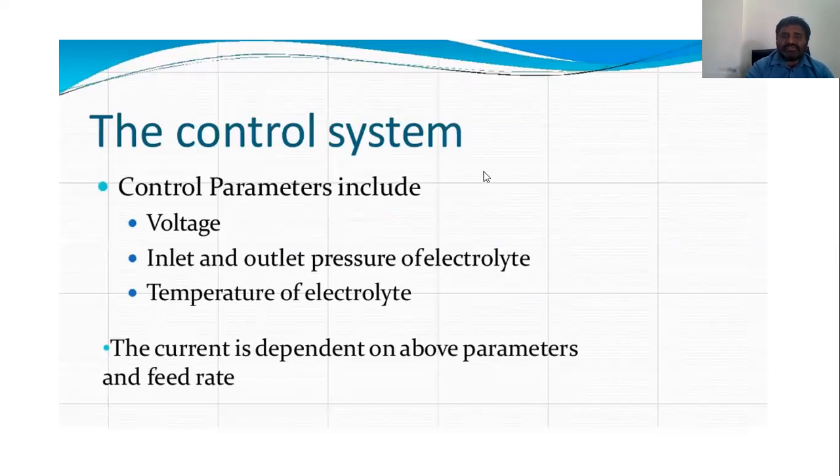And the control system. Control parameters include voltage and the inlet and outlet pressure. We know how much electrolyte we have to send and how much current we need, which depends on the feed rate also. So here we are going for the control system.